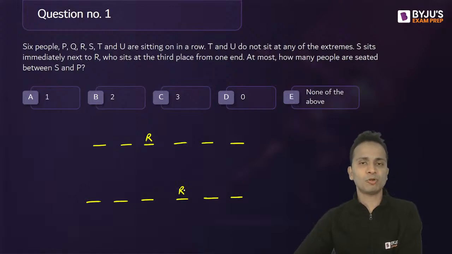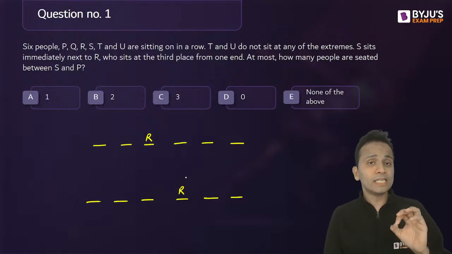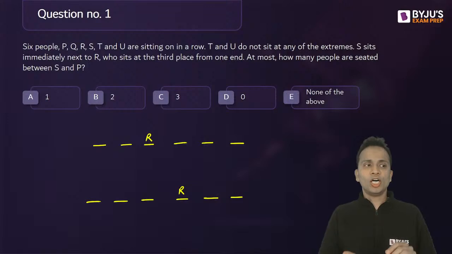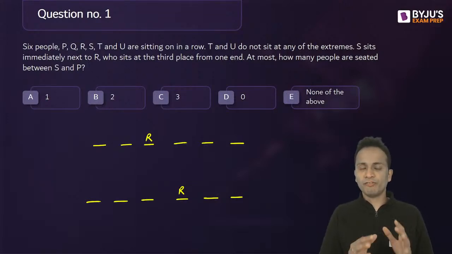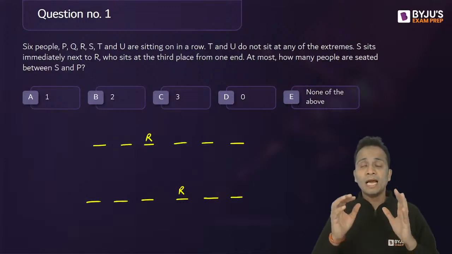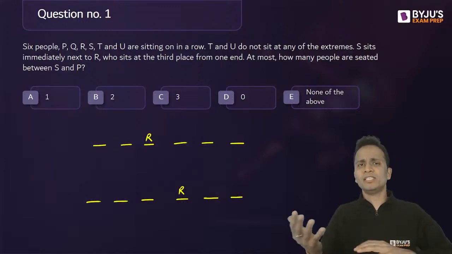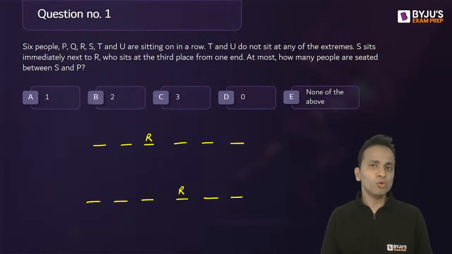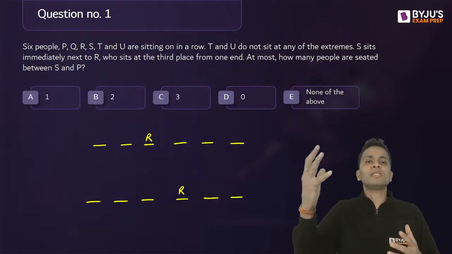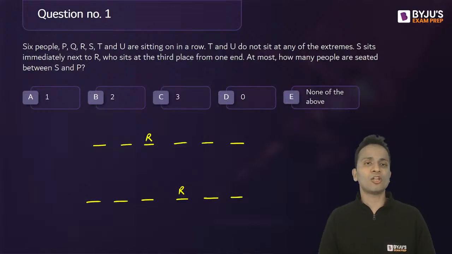In the second case, I'll put R here. I always say one thing: if you are drawing just one arrangement and that assumption proves to be incorrect, then you'll have to go back and start from the beginning. What I generally do is I'll make 2 or 3 parallel cases. That saves a lot of time.